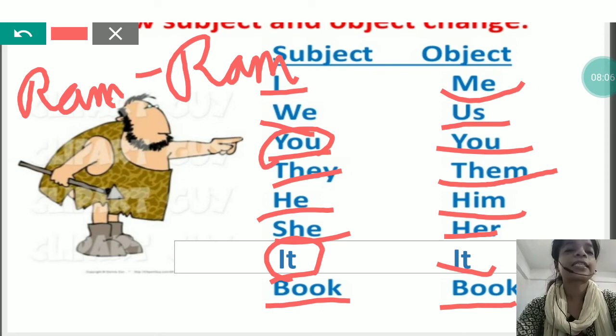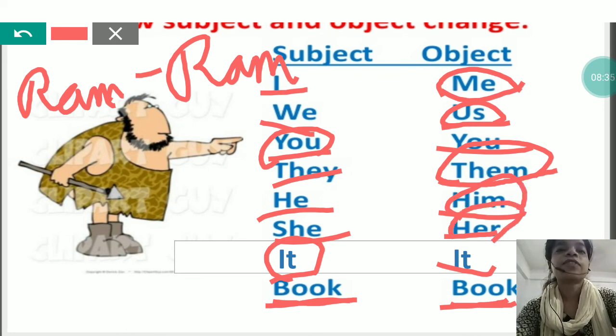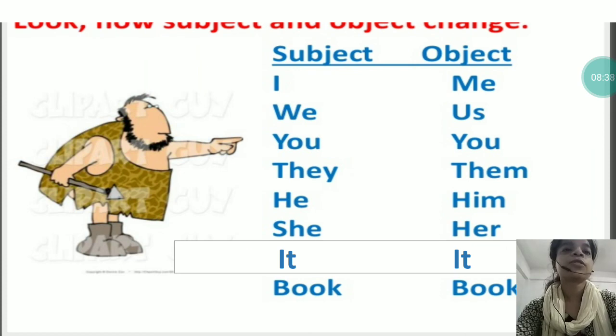Whenever any common or proper noun is given in the subject, you will write the same in the object also. If you and it are given, they will remain the same. But if I is given, in the object's place you will write me. If we is given, you will write us. If they is given, then you will write them. For he you will write him, and for she you will write her. So we will convert the pronouns according to this list.